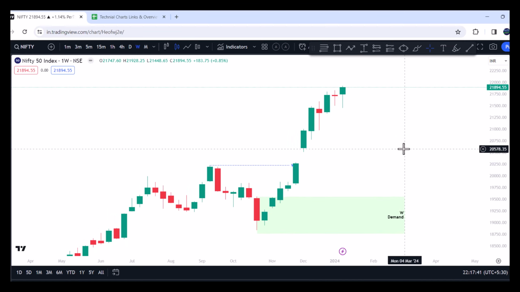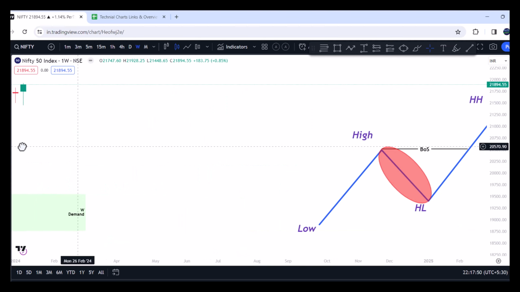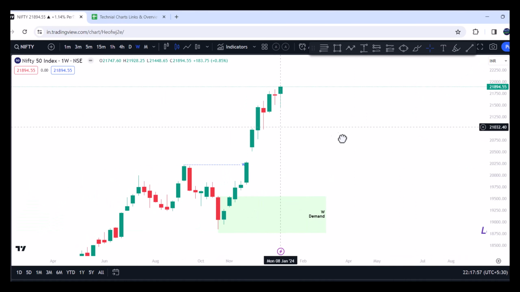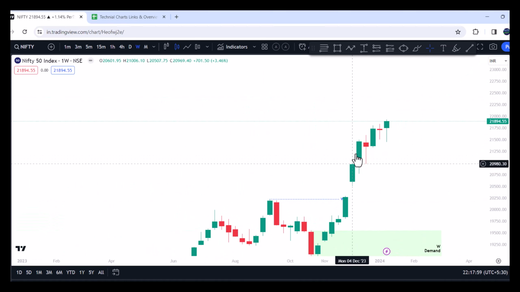So here first, this is the weekly time frame Nifty 50 index. Here the market has given a breakout structure on the weekly time frame. As we discussed earlier, after the breakout structure, what do we do? We wait for the market pullback. But has the pullback come? No, it has not yet come.